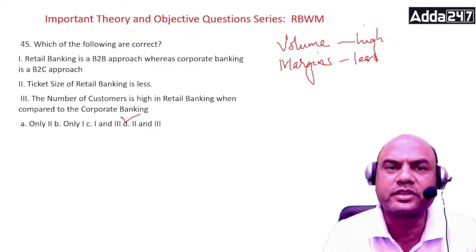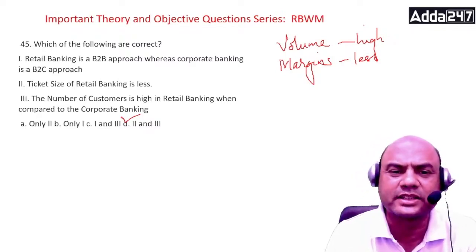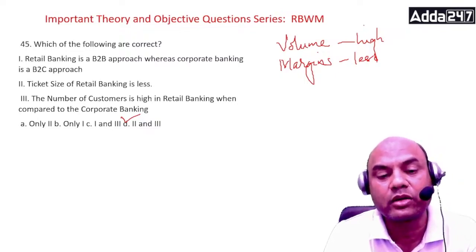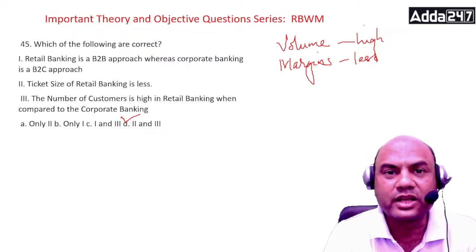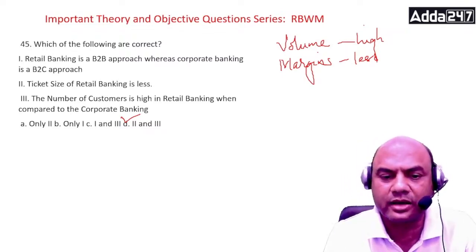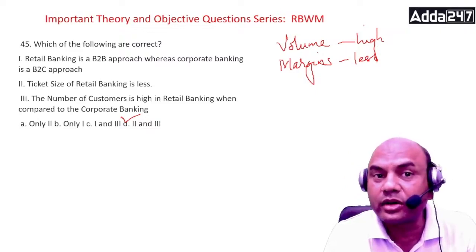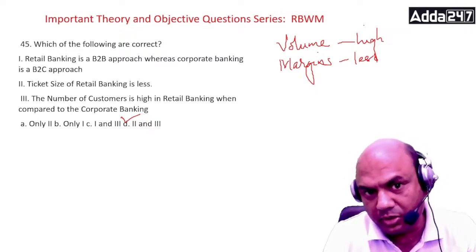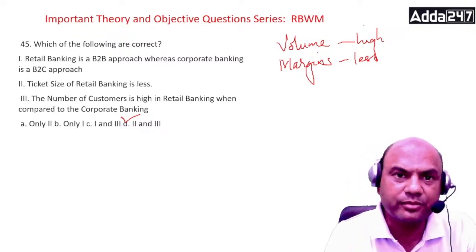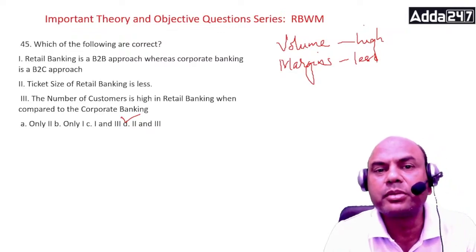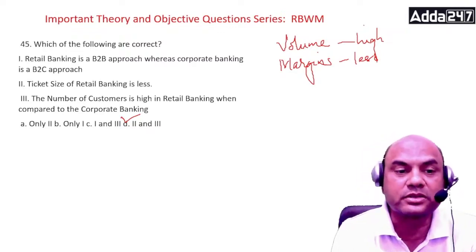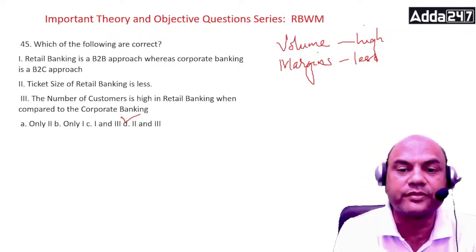Whereas corporate banking is a classic market. Classic means a relatively smaller market or higher end market, catering only to businesses and corporates. So retail banking is a B2C model, not a B2B model. Corporate banking is B2B, because business to business. B2B means business to business. B2C means business to customer. Look at this: B2B, B2C.